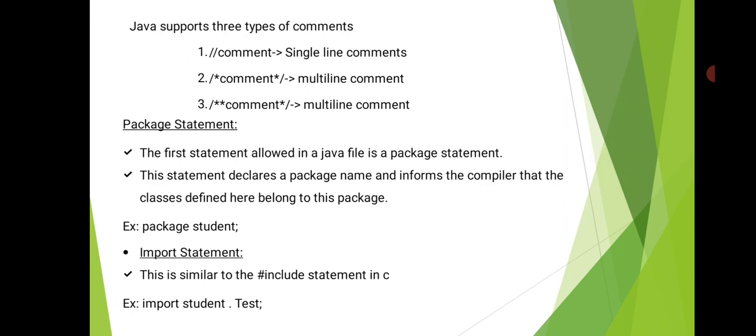How do we identify that it is a package and that test is a class? A class always begins with a capital letter.